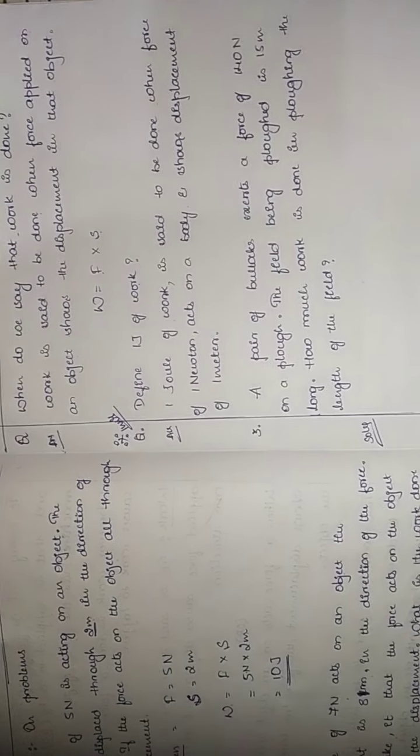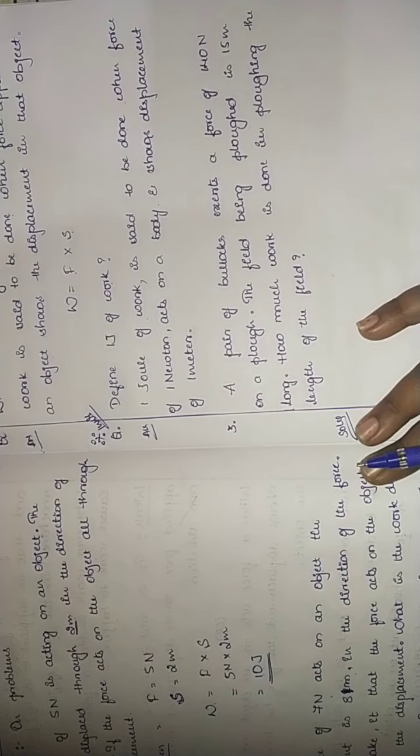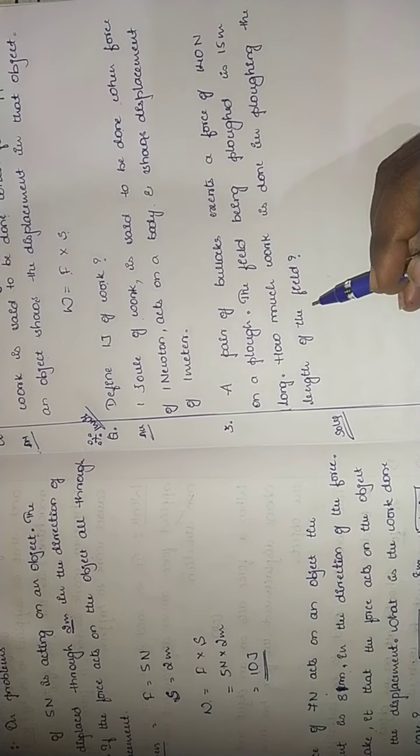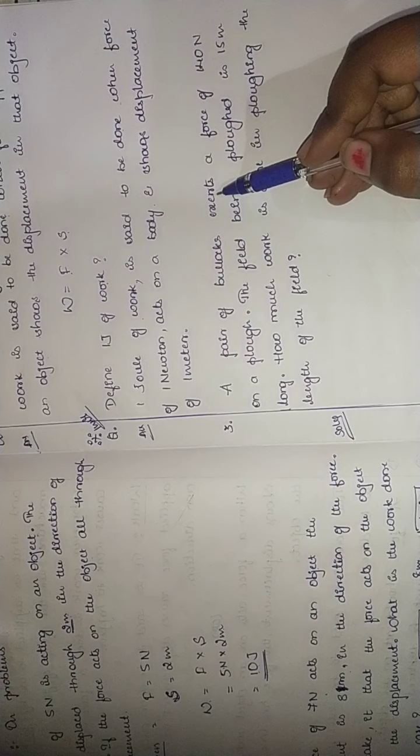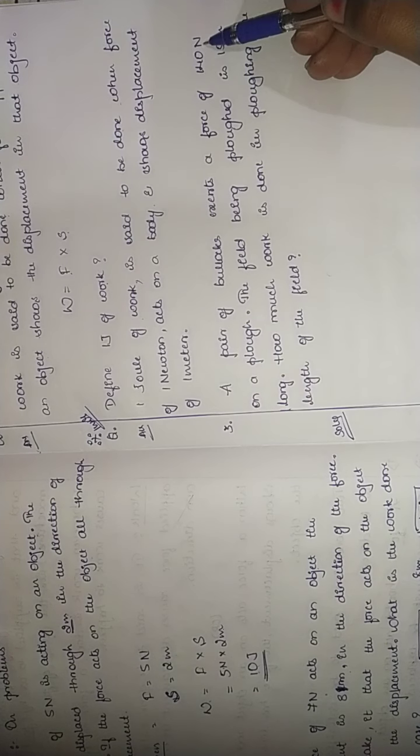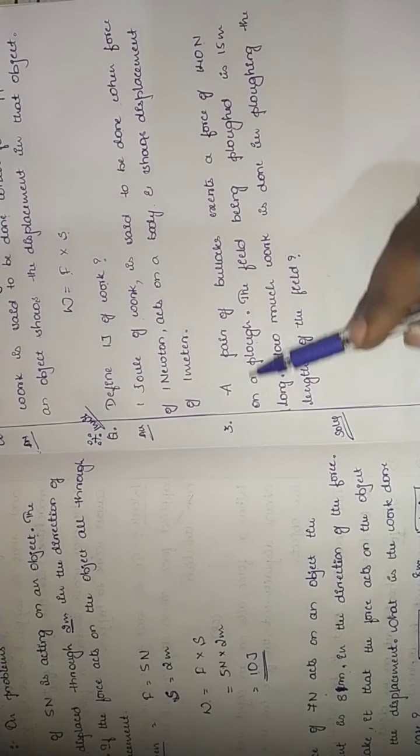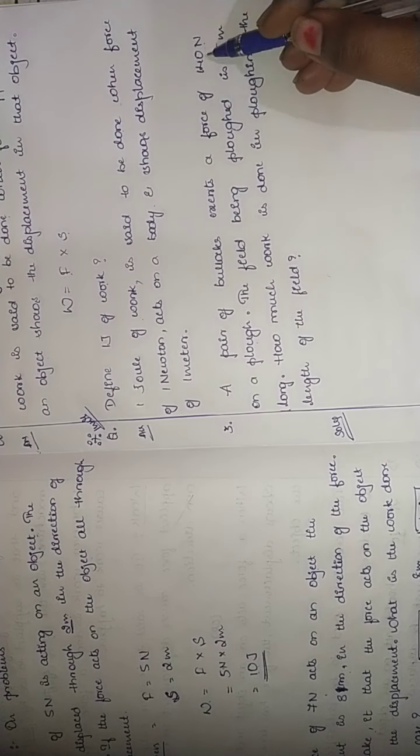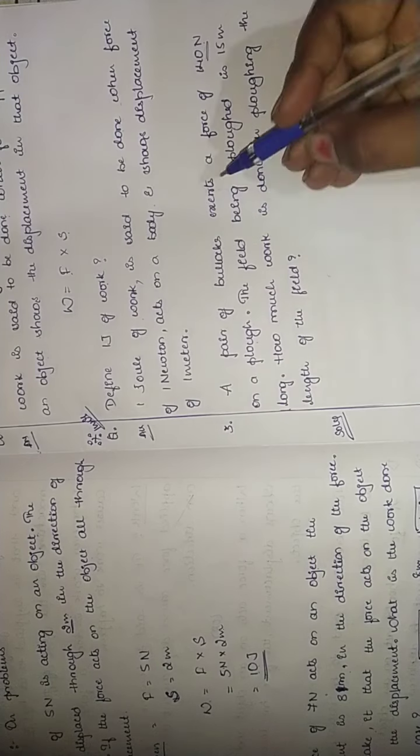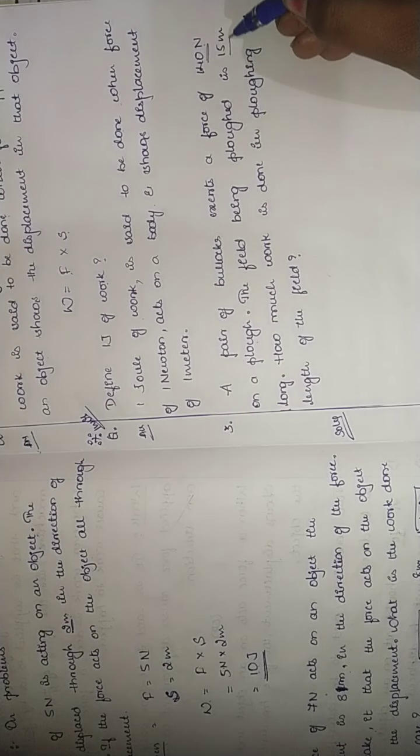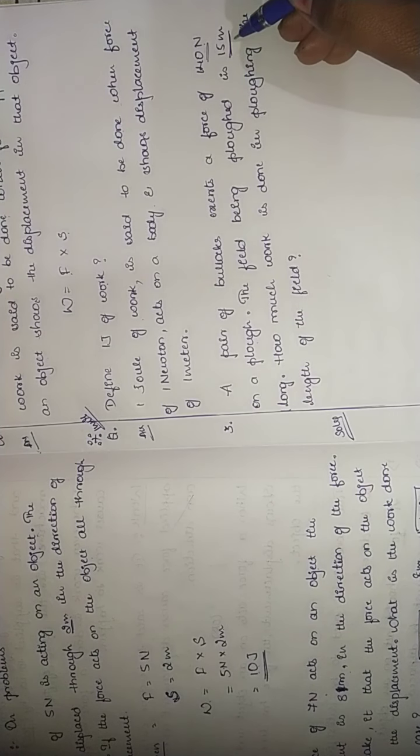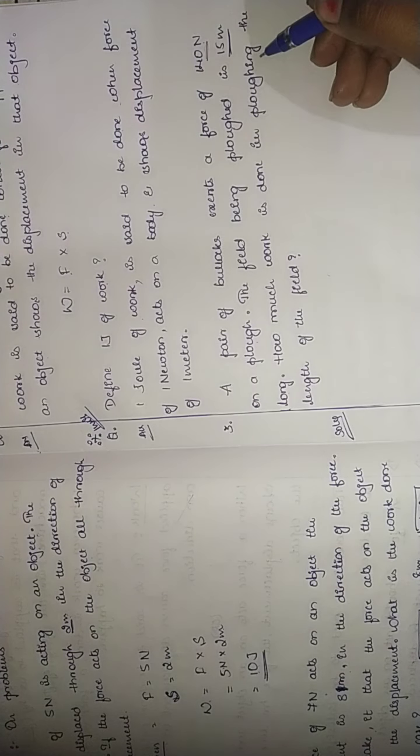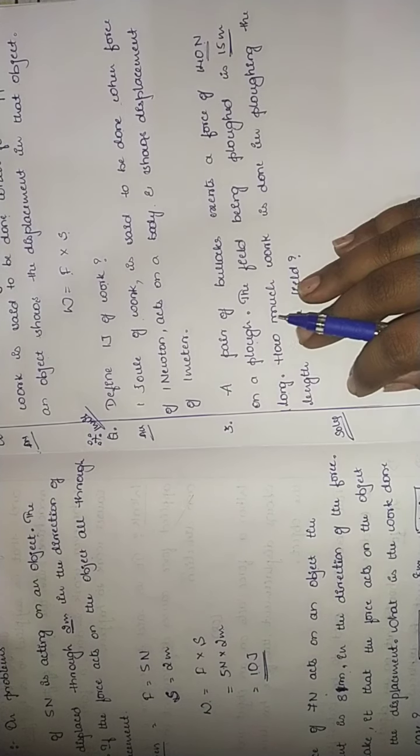Okay. Similarly, we have one more question based upon W is equal to F into S. A pair of bullocks exerts a force of 140 Newton on a plow. The field being plowed is 15 meter long. How much work is done in plowing? The length of the field we need to calculate here.